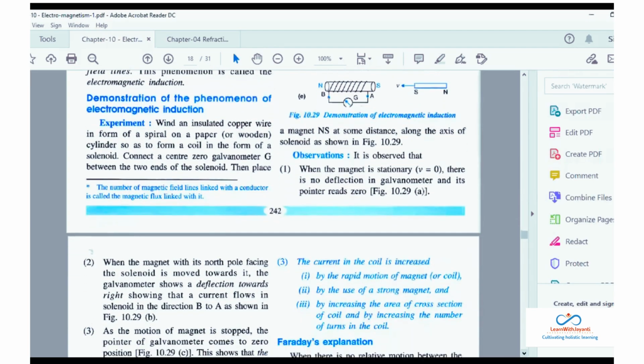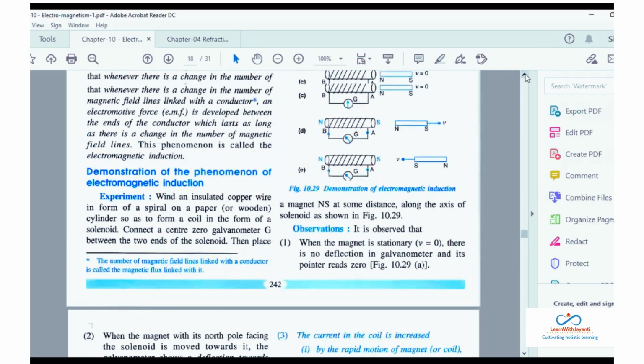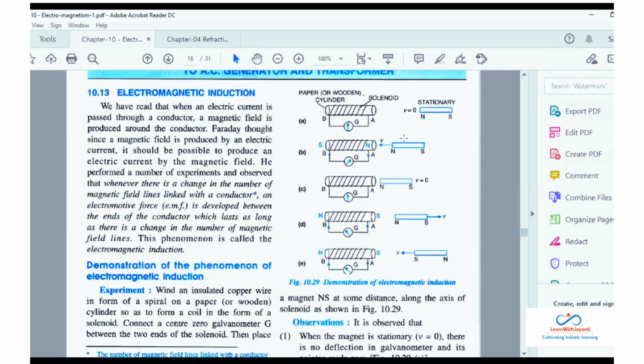Now the second observation: when the magnet with its north pole facing the solenoid is moved towards the solenoid, it shows a deflection towards the right. When you are moving, there is a deflection. After the movement, you stop the magnet, and again the deflection becomes zero. Again, you take the magnet away from the solenoid, and again you see the deflection.